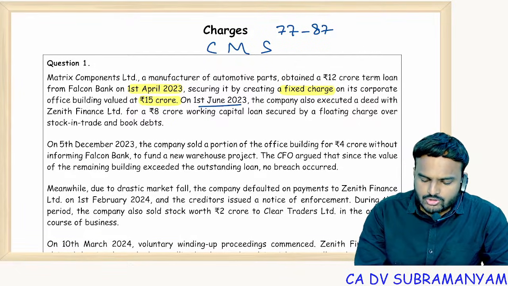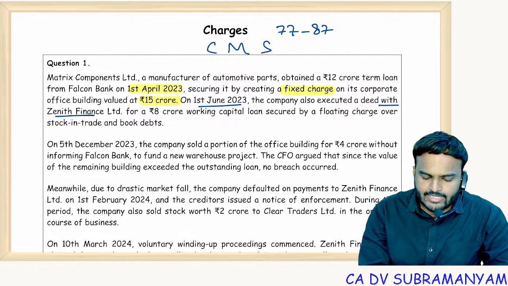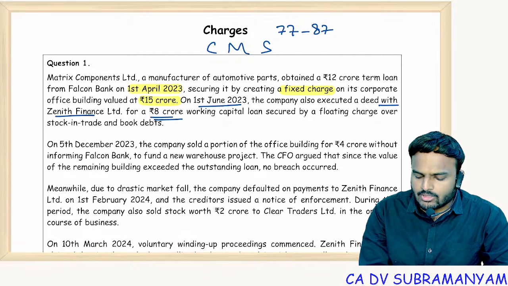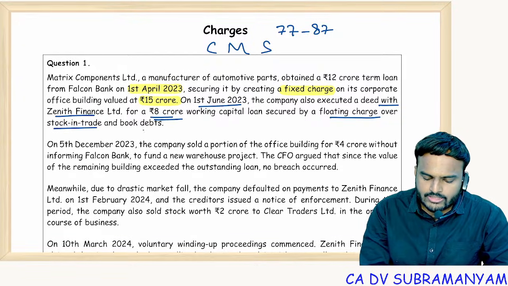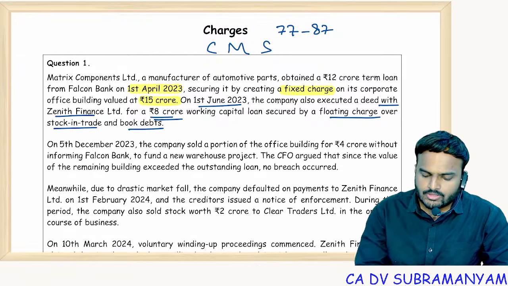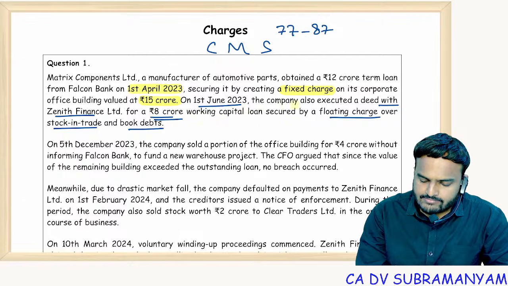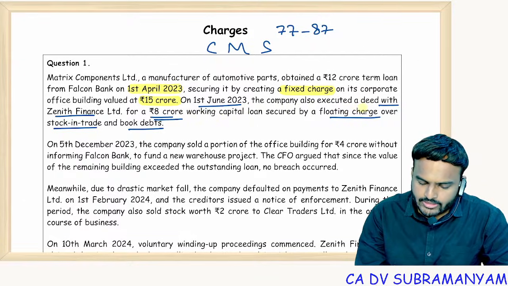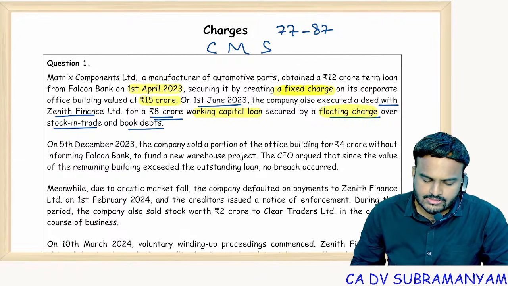Okay. On 1st June 2023, the company also executed a deed with Zenith Finance Limited, an 8 crore working capital loan secured by floating charge over stock in trade and book debts. So 2 charges are there. One is a fixed charge, the other one is a floating charge. Working capital loan secured by floating charge, 2 charges, 2 companies.